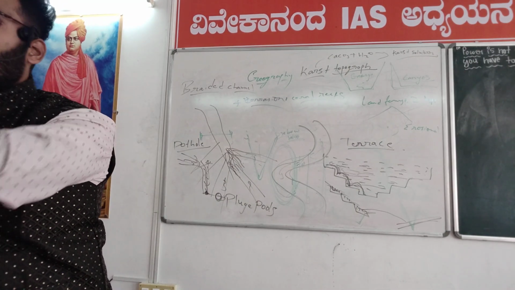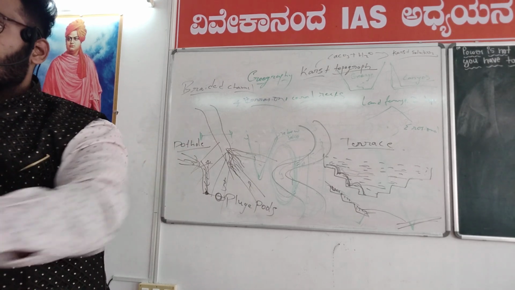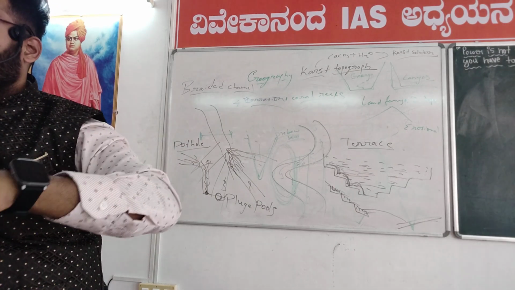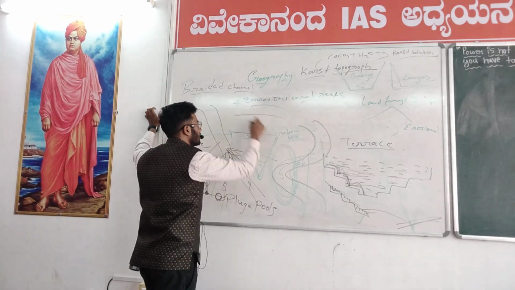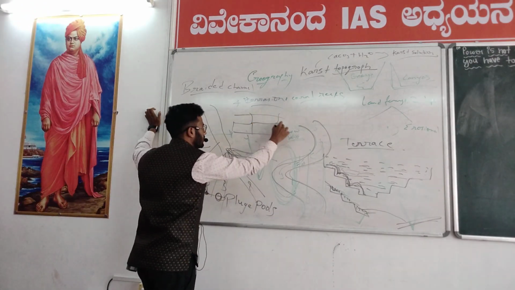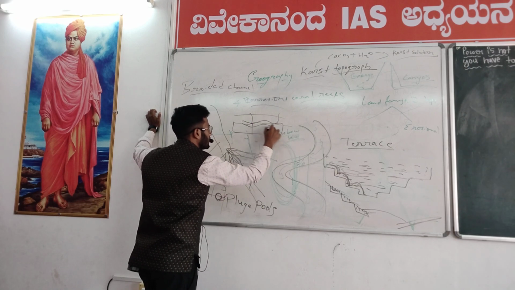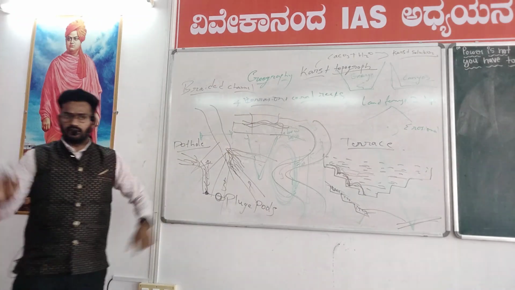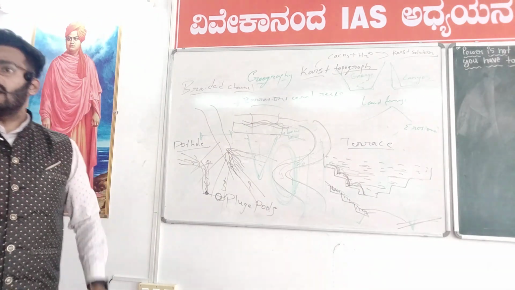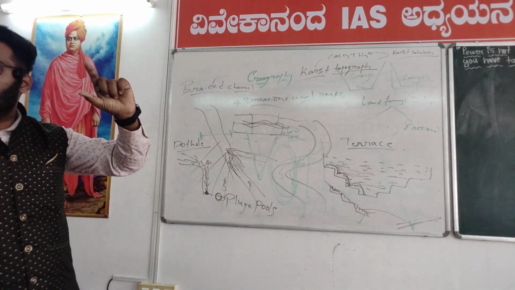So there is a topography, and that topography is called karst topography. There is a flow, a space in between the rocks for water to flow, know that. That topography is called karst topography.